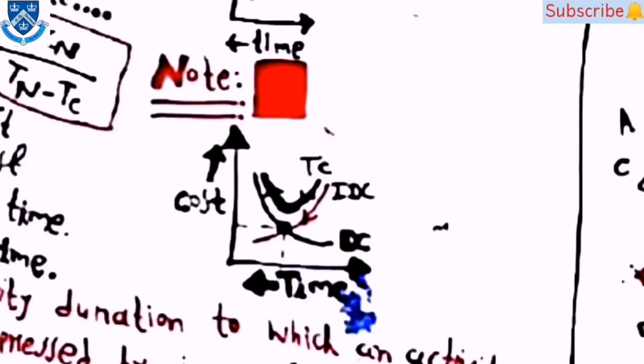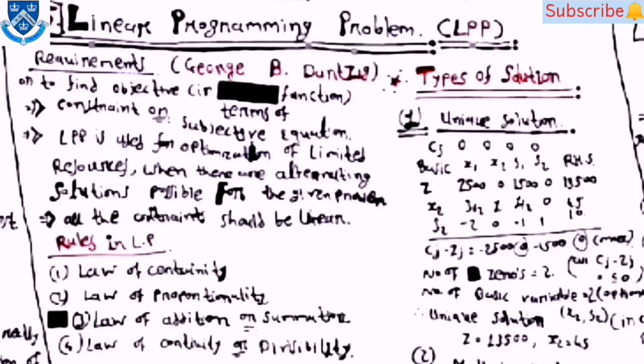You can check the example here. This diagram is very important for the exam, in which the Tc, IDC and DC were represented. Now coming towards the linear programming problem. So the requirements are to find the objective in terms of function, then constraint or subjective equation. LPP is used for optimization of limited resources when there are alternative solutions possible for the given problem.